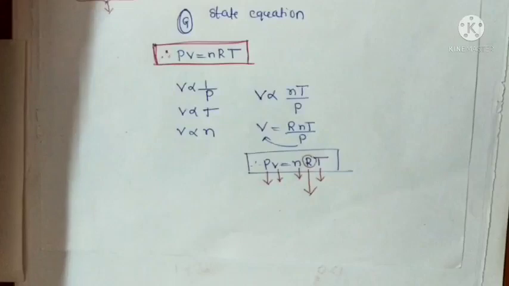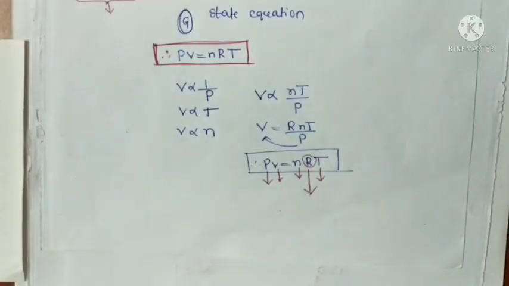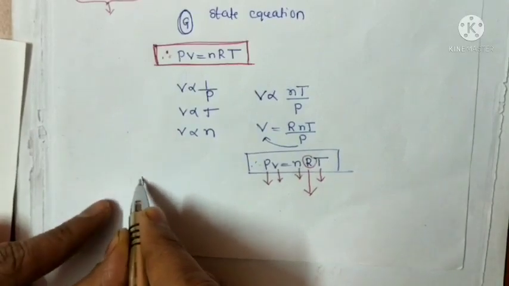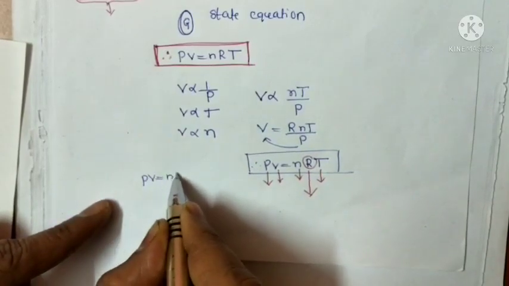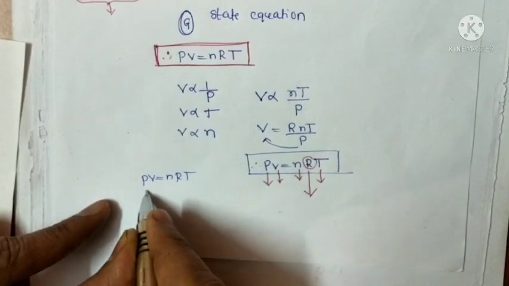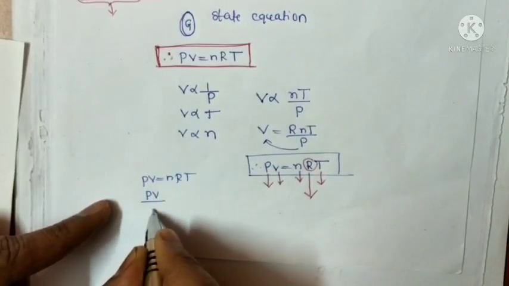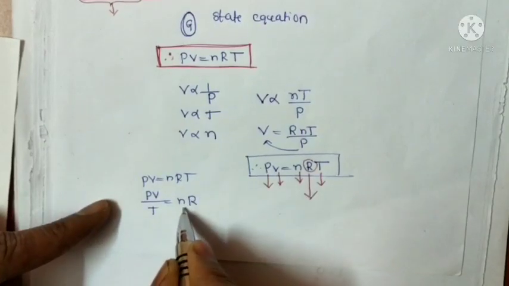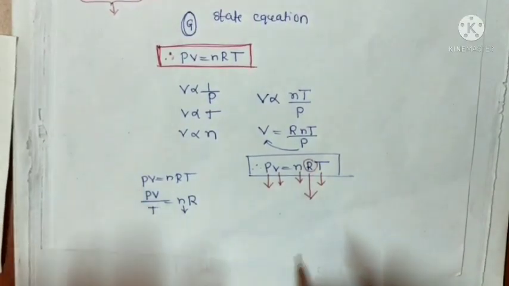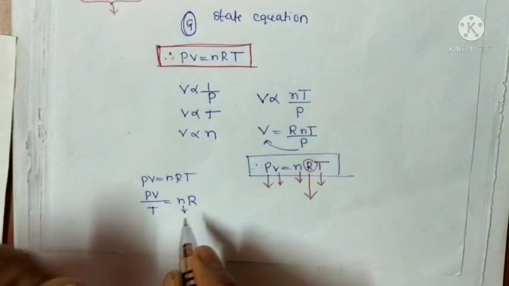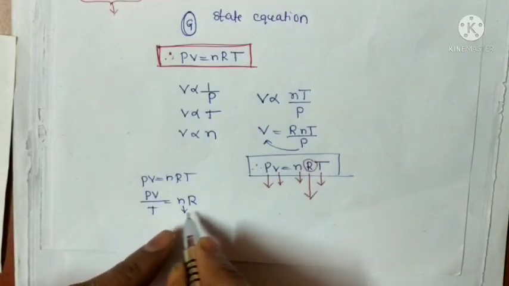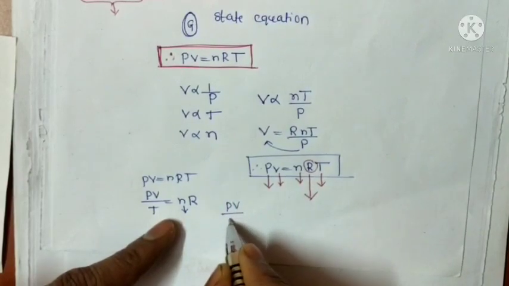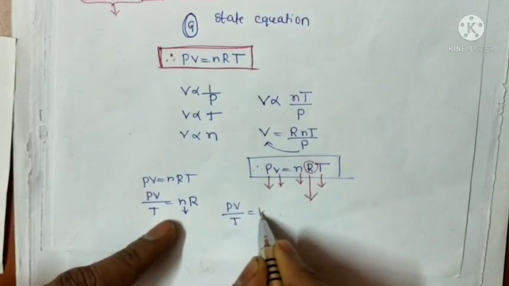The next important point is from the ideal gas equation. So what is that ideal gas equation? PV is equal to nRT. So now PV by T is equal to nR. Here n is also constant, meaning we take a fixed mass of the gas. So PV by T is equal to a constant.